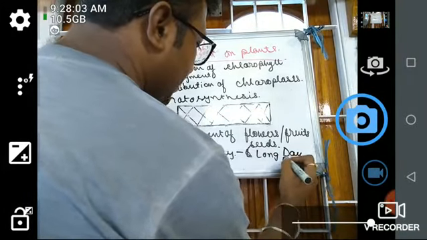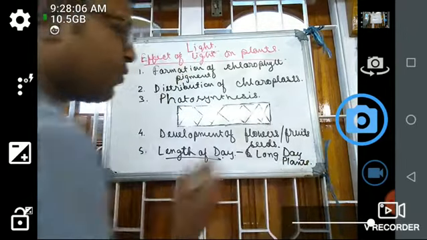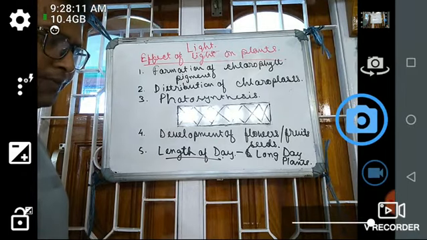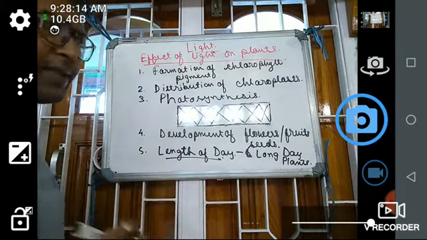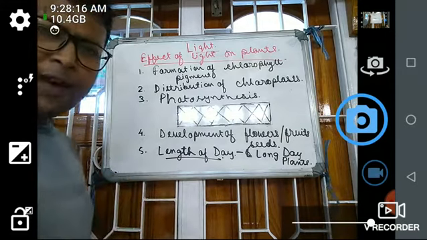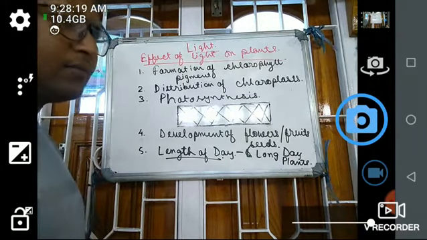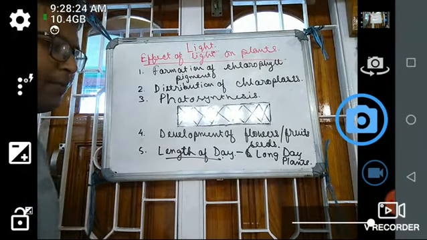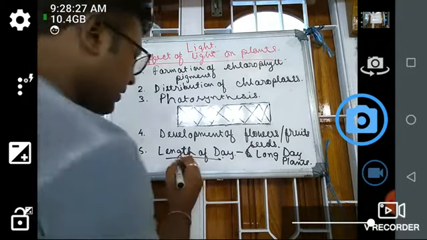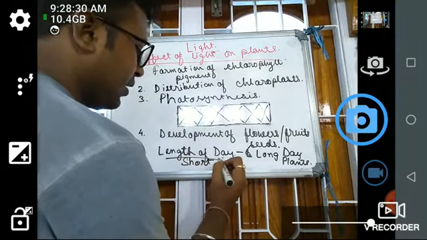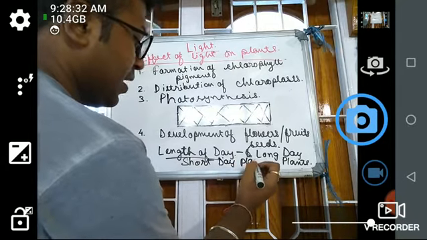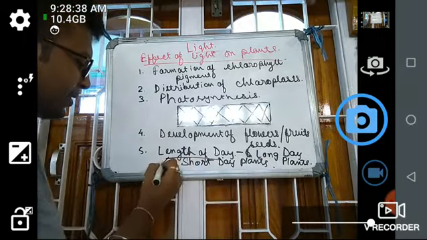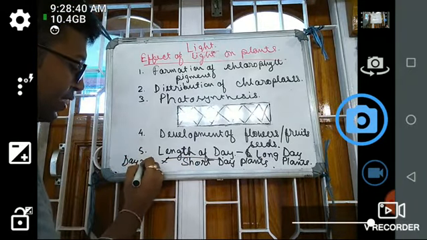But in the winter season, what happens? Some flowers are found where the length of day is short. For example, the sun rises at 5:30 and sets at 4:30 or 4:45 p.m. So they are known as short day plants. And some plants are not affected by the length of the day. They are known as day neutral plants.